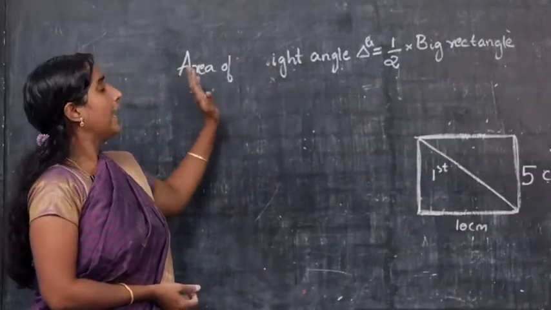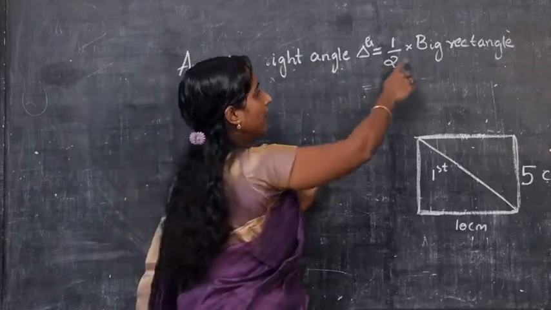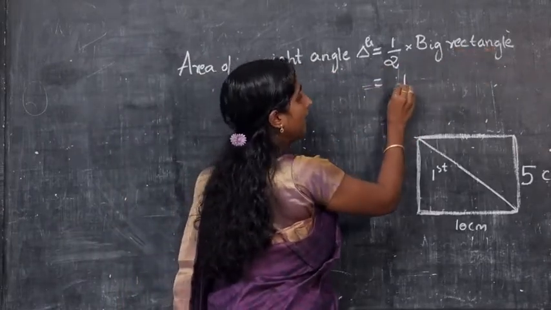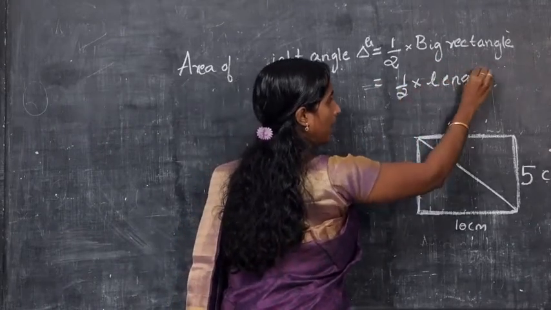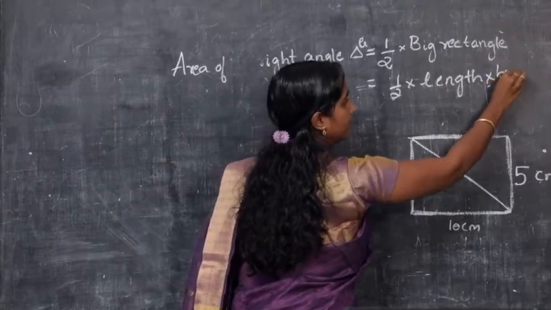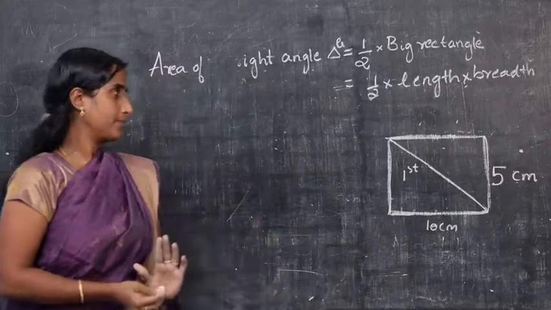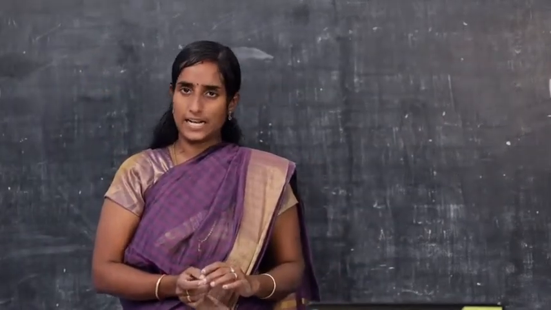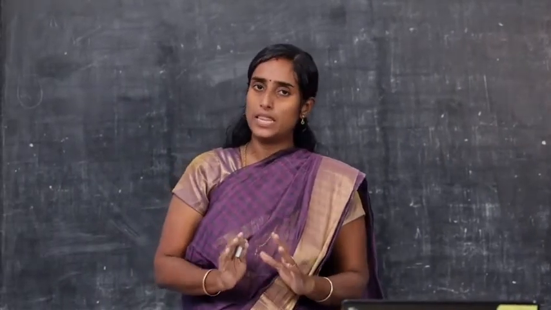In other words, the area of a right angle triangle is half into the area of the rectangle, that is half into length into breadth. Is it clear? We can also say that the area of a right angle triangle is half of the product of its perpendicular sides.